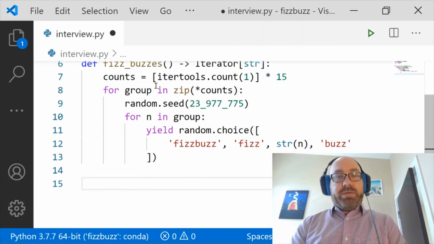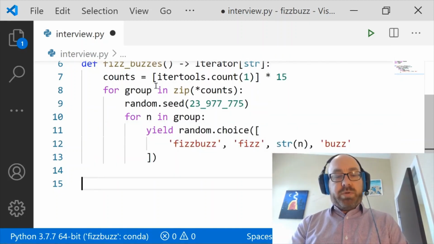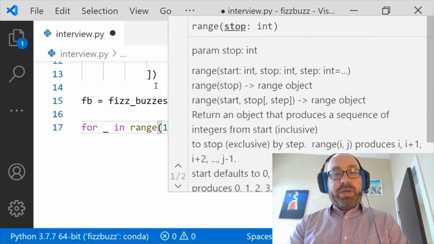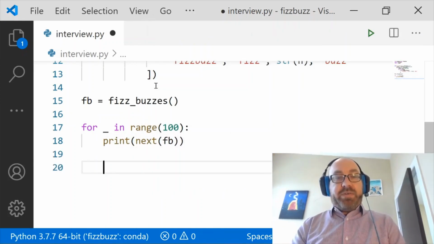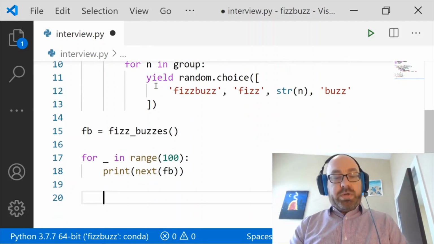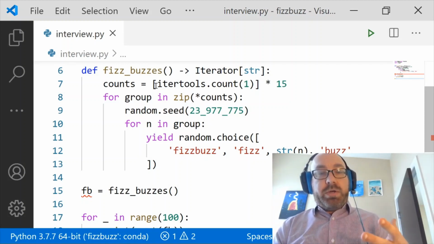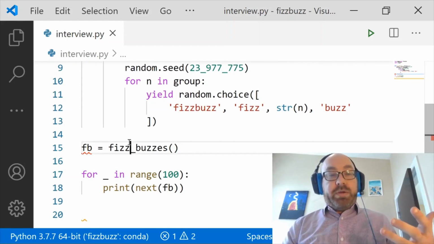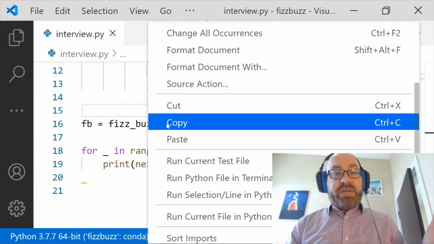Okay. And so now let's just say FB equals fizzbuzzes. Okay. And finally, let's just say for something in range(100). So we're going to print the first 100 of them, right? Print the next element of FB, right? So if my lucky number is really lucky, which I think it is, then this random guessing method will hopefully give us the right result. So let's see how lucky I am.